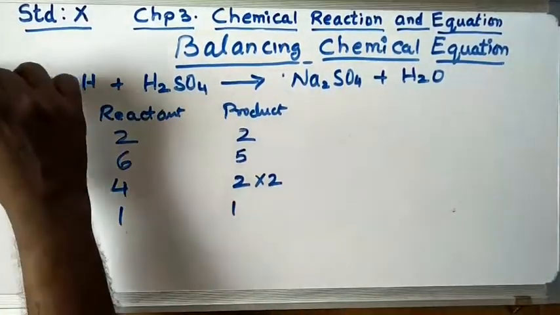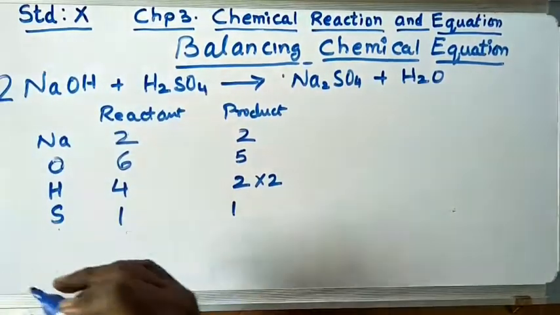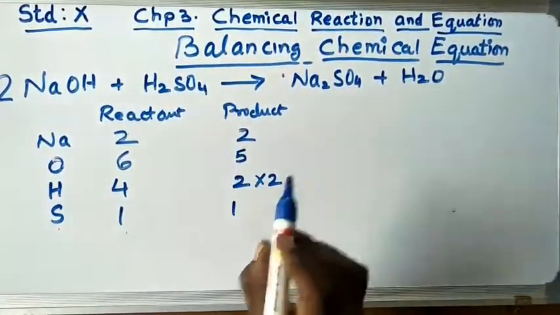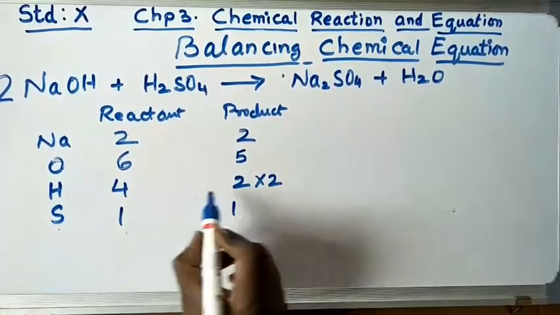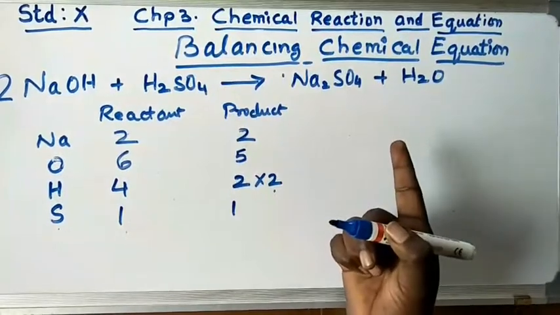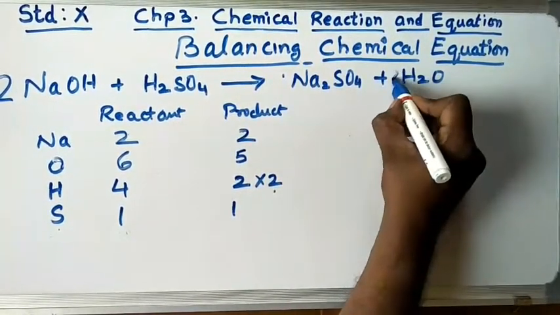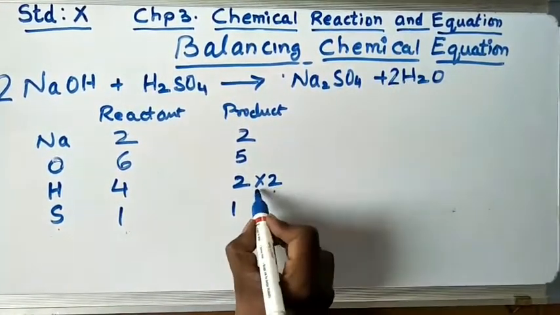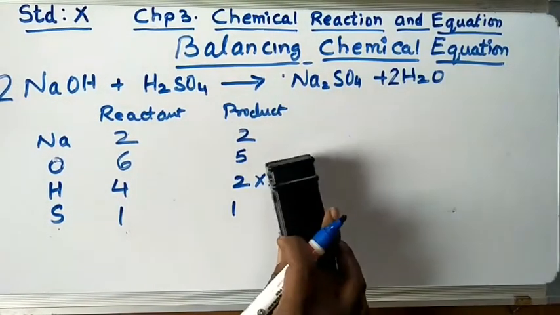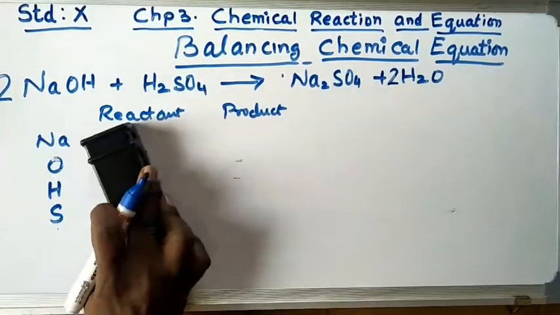Now our step number 3. Again down you write the equation again, the same equation. Now what changes do you have to do? The hydrogen on the product side, you multiply by 2. Now here, where is hydrogen? Here. So I write the 2 here, because I multiplied by 2. Now again you have to do the changes here. Let us see the changes.